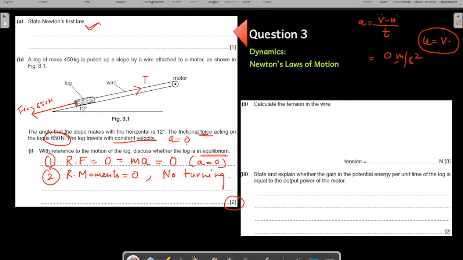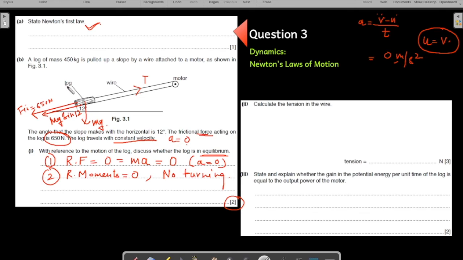There is a weight acting downwards, mg. What is the component of mg in the downward direction along the inclination? It is mg sin 12.